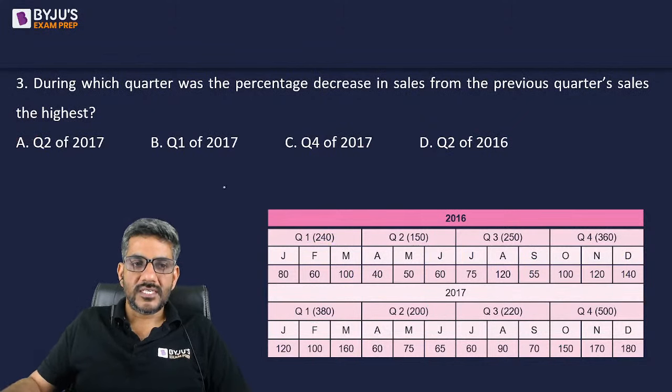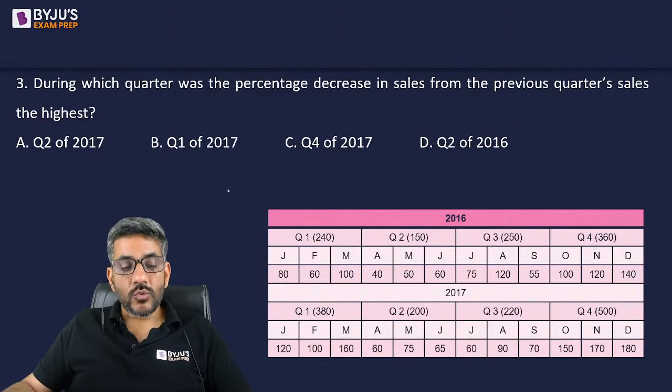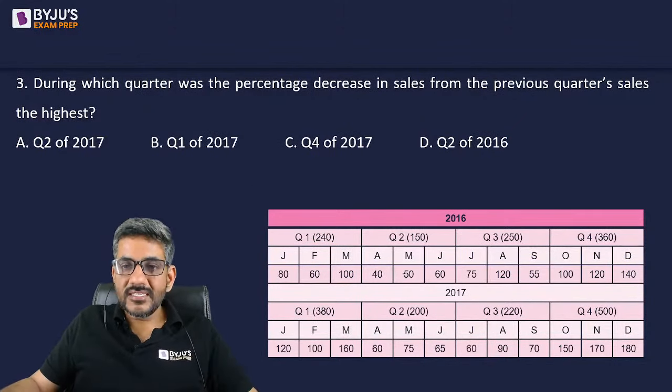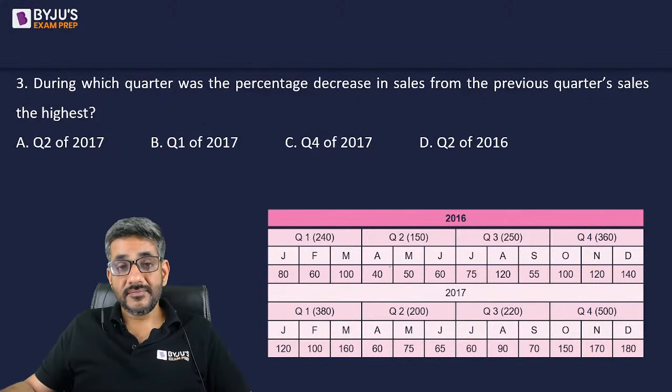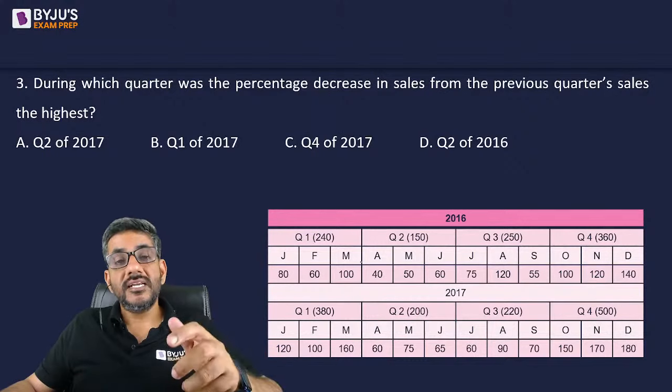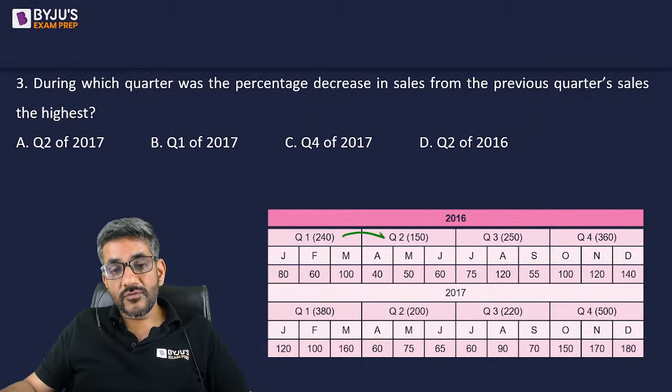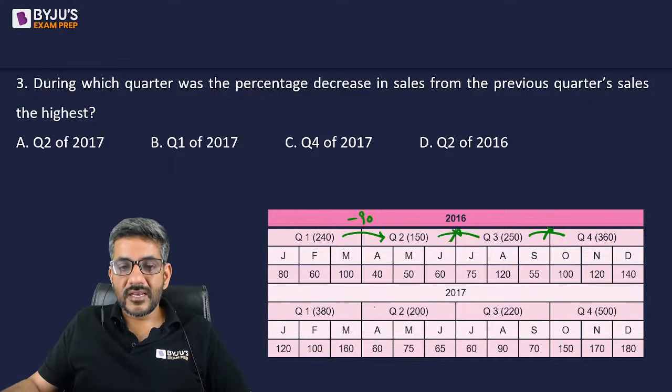Let's move on to question number 3. During which quarter was the percentage decrease in sales from previous quarter's sales the highest? ठीक है? In which quarter the percentage decrease in sales from previous quarter's sales? So अगर मैं ये बात कर रहा हूं कि previous quarter से decrease from 240 to 150, yes, there is a decrease of 90. From 150 to 250 तो आंसर हो ही नहीं सकता. 250 to 360 ये भी आंसर नहीं हो सकता. 360 to 380 ये भी आंसर नहीं हो सकता.